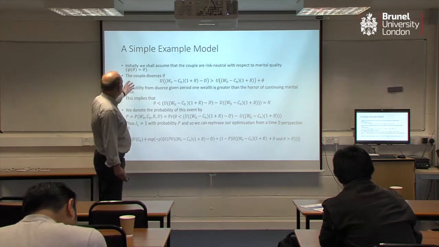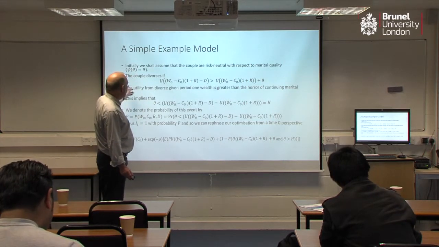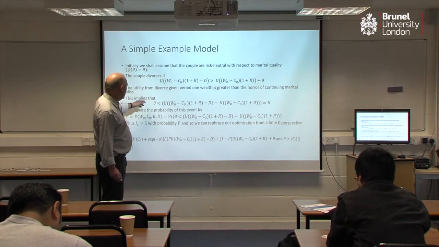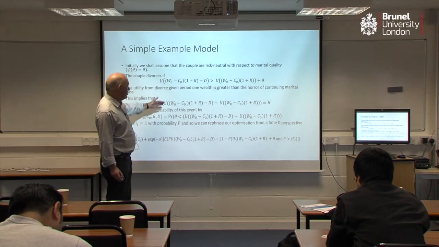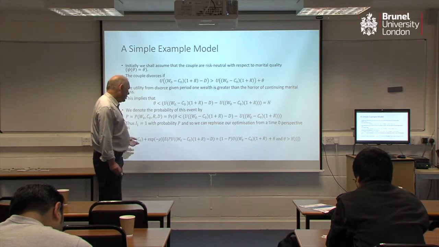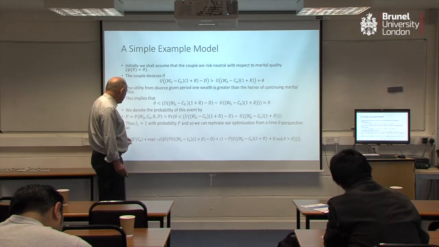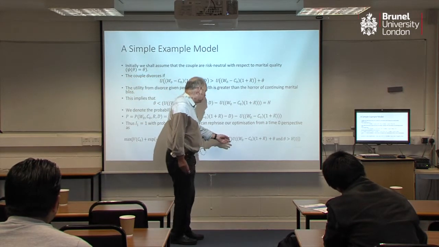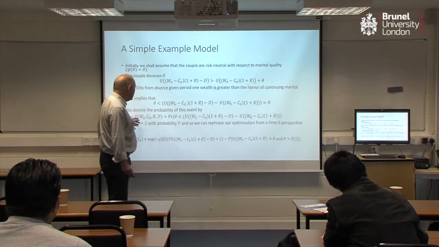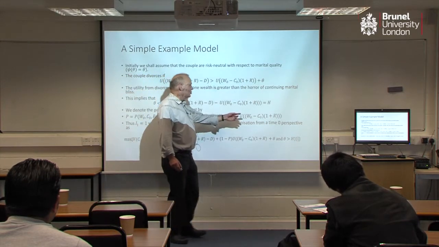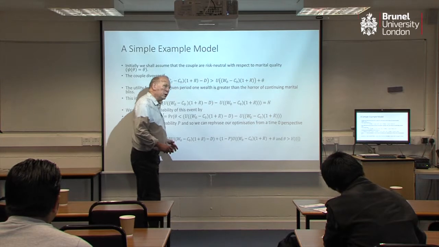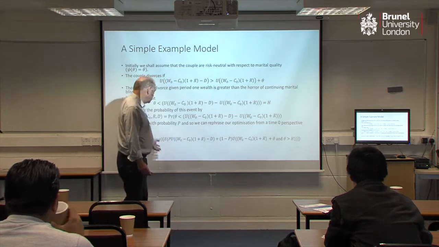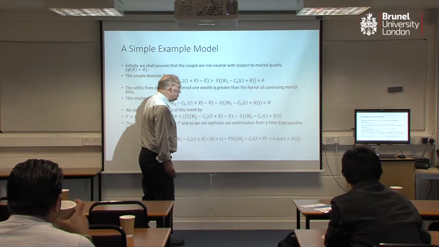Initially we assume they're risk neutral, so I just set psi equal to theta. And if you do that, you can write out the problem to the extent that you can get an explicit formula for the probability of divorce just by rearranging this, and that's what we do. That has an attractive interpretation because you can rewrite this slightly complicated optimization problem in terms of this probability P, but the point to note is that the probability P depends upon the random variables as well. So it is a probability, but it's a random variable in its own right because it's going to depend upon what the returns actually are.